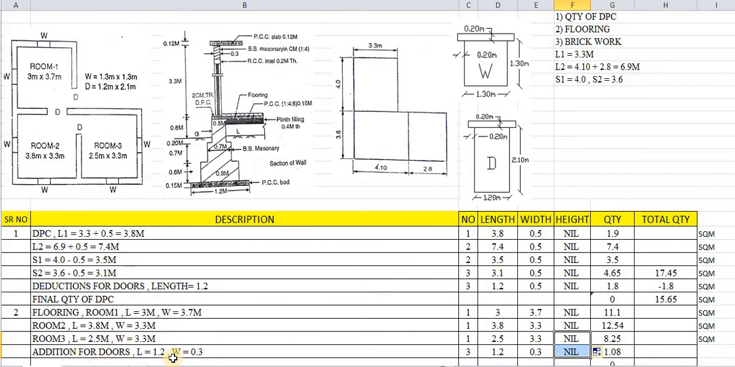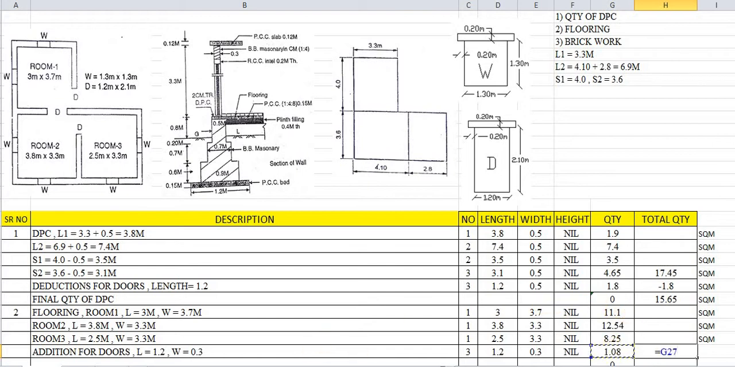So addition for doors is nothing but how many numbers? 3 doors. 1.2 is the length of this door. What about its width? Width we have taken as the width of brickwork, that is 0.3. Here quantity comes to be 1.08. So in this way we have to add some more quantities in case of floorings. We have added extra quantities, so just we have to add these quantities.